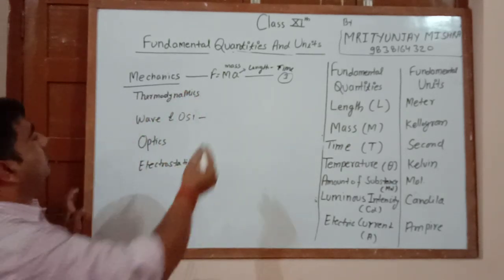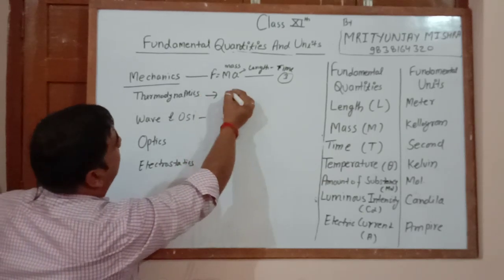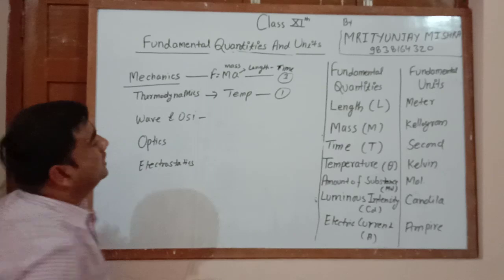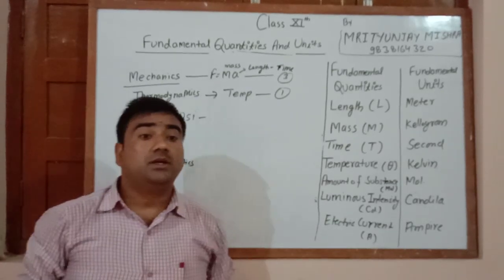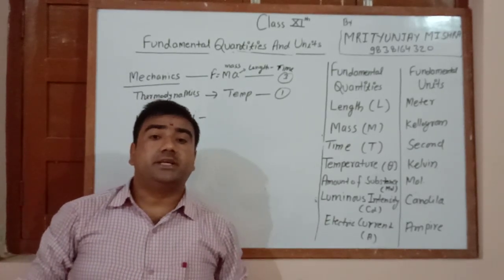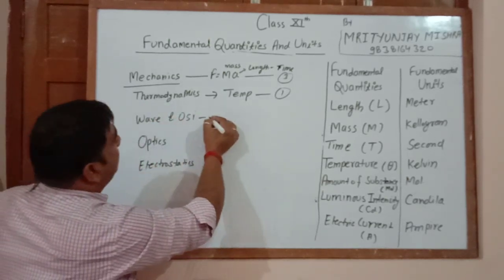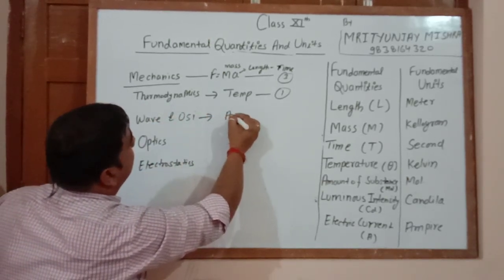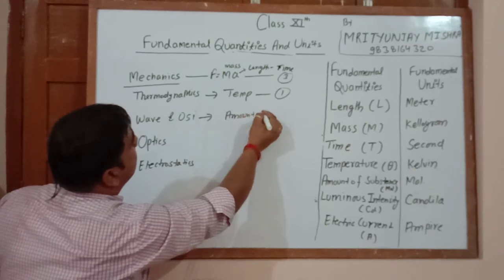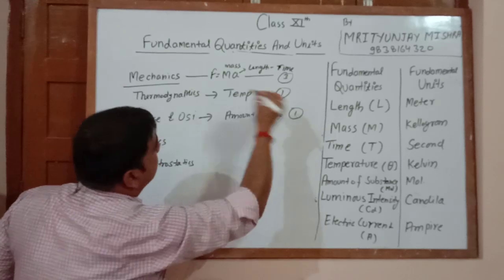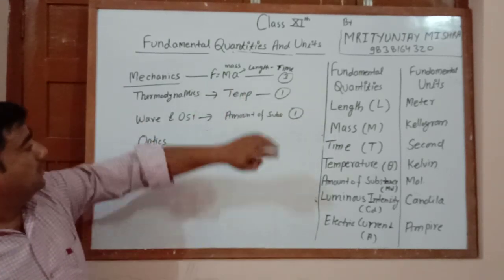And thermodynamics only depends on temperature. Then one quantity comes from here. And wave and oscillation depend upon the amount of substance, and then one quantity comes from here.